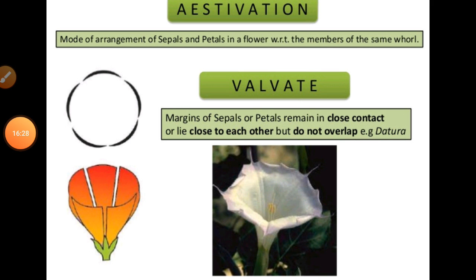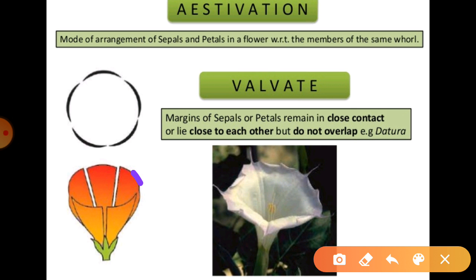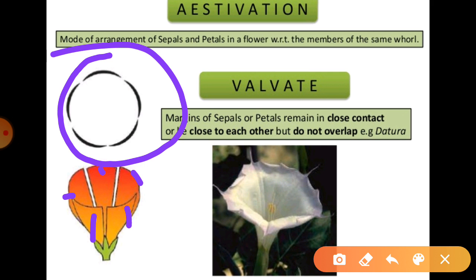So this is the thing. In the previous topic on estivation, the diagrams were not clear, so with these diagrams you can easily understand all these things. As you can see here about the estivations, the valvate type of estivation: generally the margins of the sepals or petals remain in close contact with each other in the structure, right? These are the different petals which are arranged like this. And the symbols are also arranged in the flower formula like this, if the flower has the valvate estivation, right?